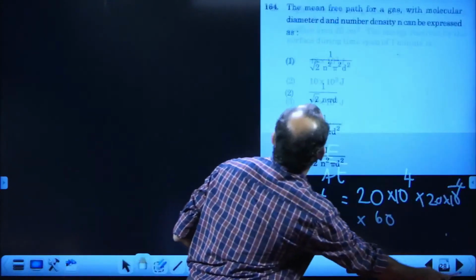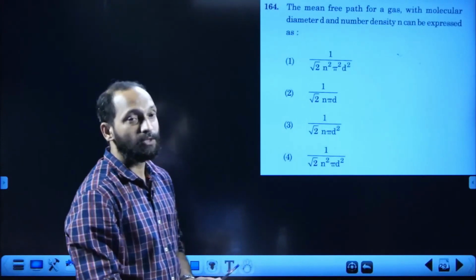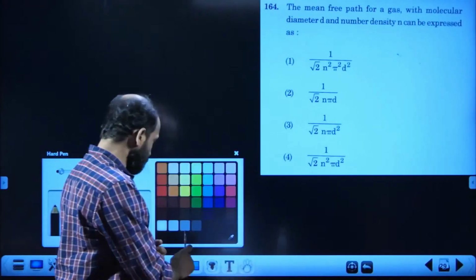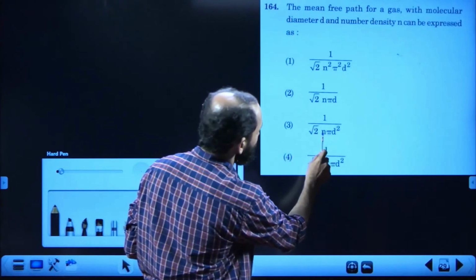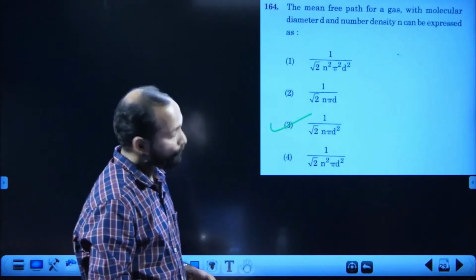Next one, 164. Direct answer. The equation is 1 by root 2 pi n d square. 1 by root 2 pi n d square. The third option must be the correct answer. Now 165.